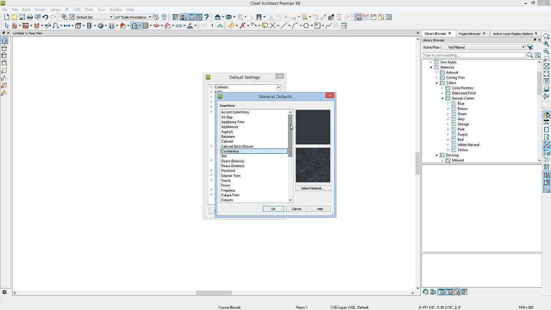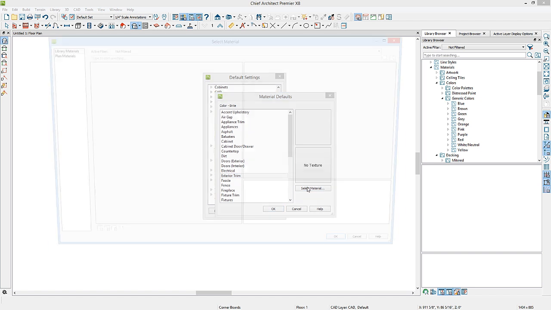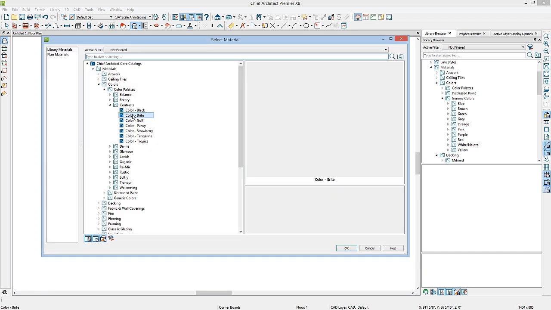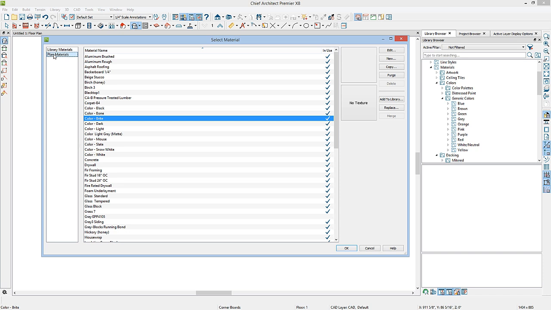Materials defaults will set up the defaults for several different objects all at one time. For instance, exterior trim. If we go to Select Material here under the library browser, you can see we're using the color bright. The door, the window, and the corner boards are all getting their material from here. If we go to Plan Materials, you'll notice there is no Use Default option here.